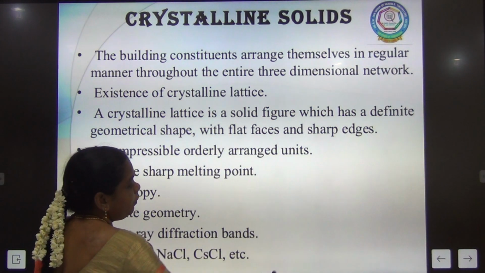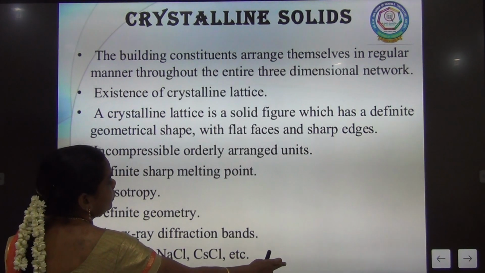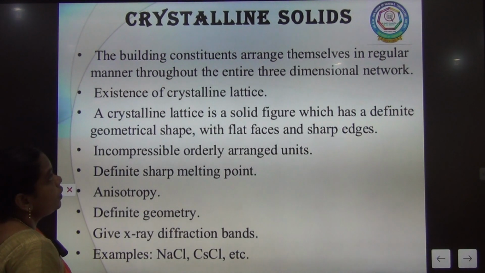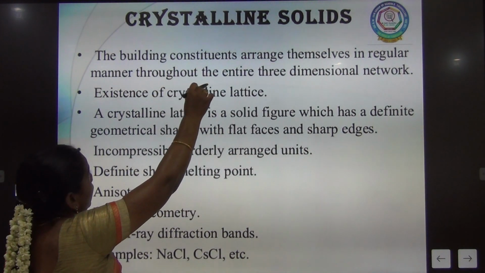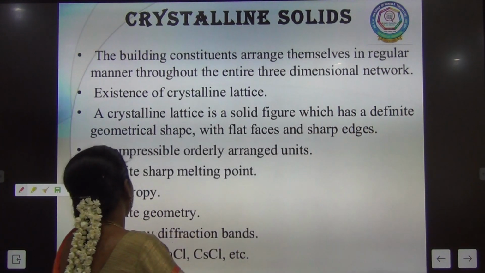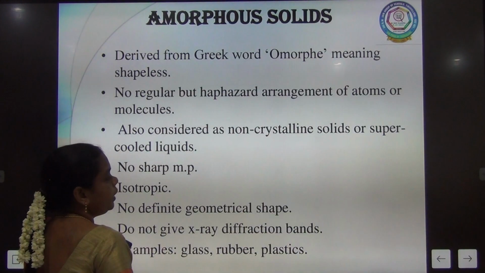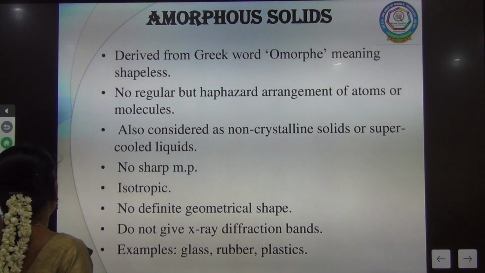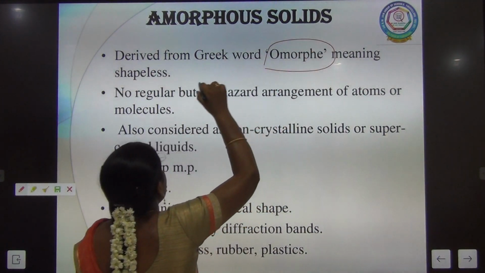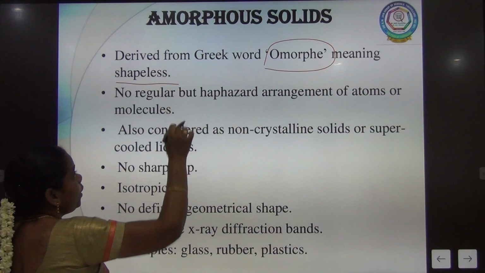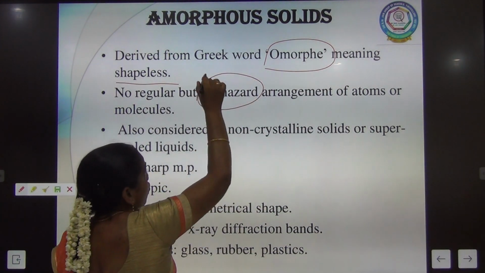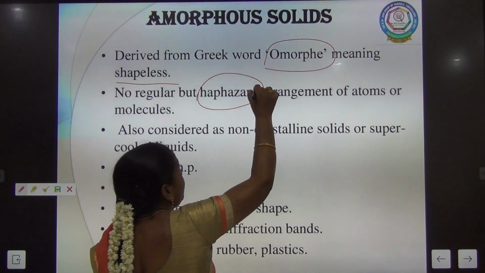And next, the amorphous solid. In amorphous solids the arrangement is irregular. Next you are going to learn about the amorphous solid. See, amorphous is a Greek word that means shapeless. Haphazard means random arrangement.